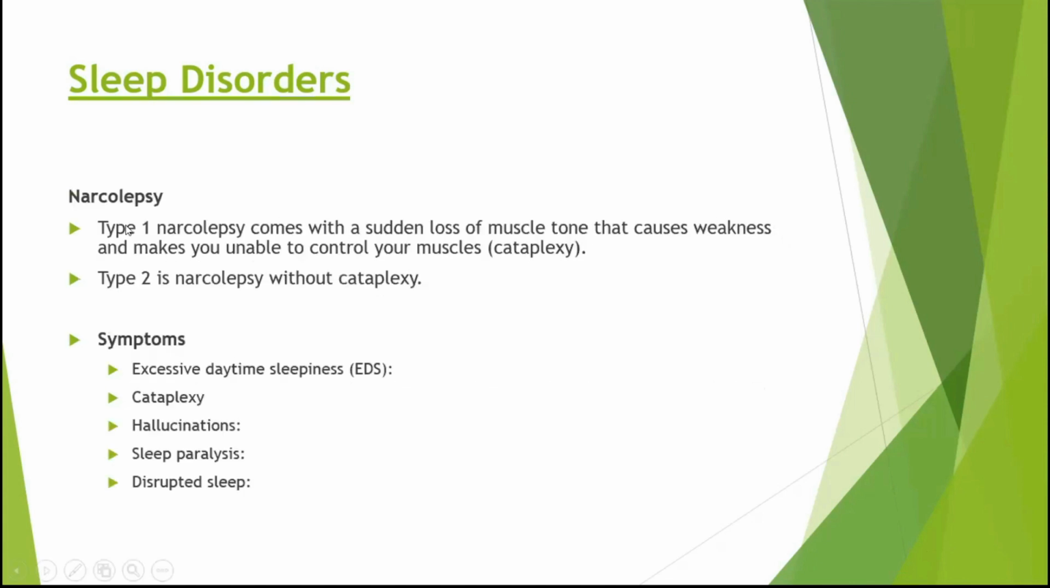Okay. Another one is narcolepsy. In narcolepsy, there are two types. There is narcolepsy wherein you feel like your whole body doesn't want to move and you don't have much control over it anymore. And then type 2 of narcolepsy is without cataplexy. Cataplexy is the one wherein you lose your muscle control.